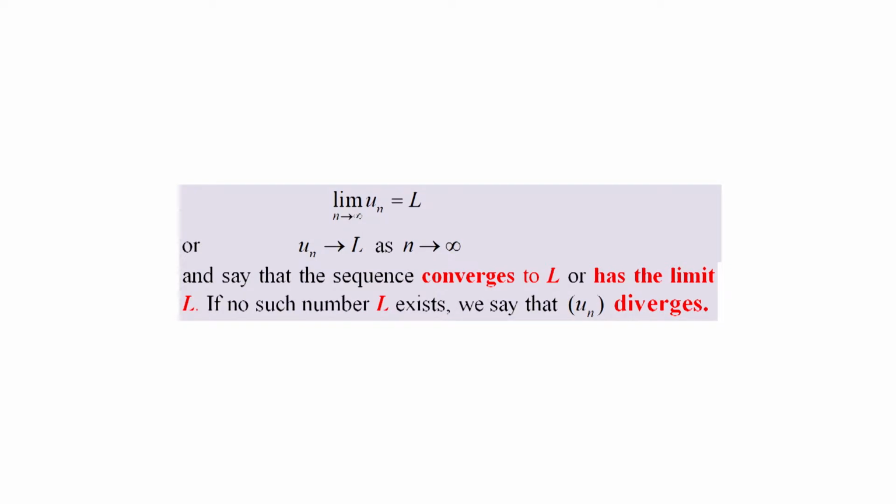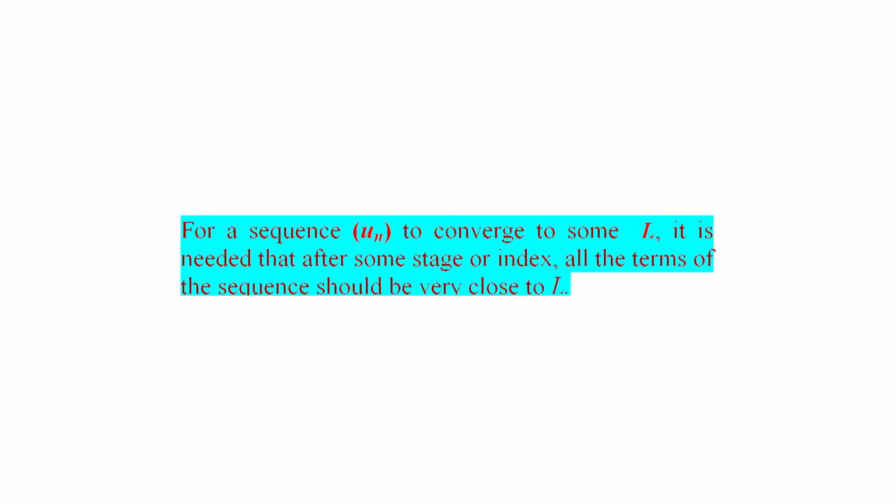In this case, we say that L is the limit of the sequence. Then we write limit of u_n as n approaches infinity is L, or simply u_n approaches L as n approaches infinity, and say that the sequence converges to L or has a limit L. If no such L exists, we say that the sequence u_n diverges. Note that for a sequence u_n to converge to some limit L, it is needed that after some stage or index, all the terms of the sequence should be very close to L.